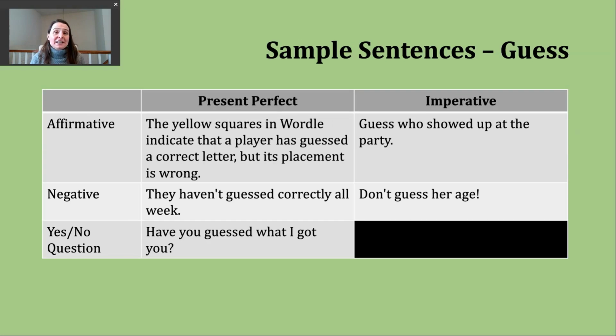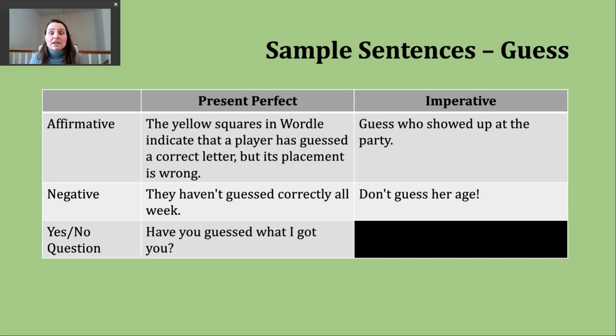Now let's continue to practice our verb of the day, guess. Today we're going to practice the present perfect and the imperative. Let's start with the present perfect. We use this verb tense to talk about an action that started in the past and continues into the present. We also use it to describe something that occurred in the past but at an unknown time, or you might hear this called the indefinite past.